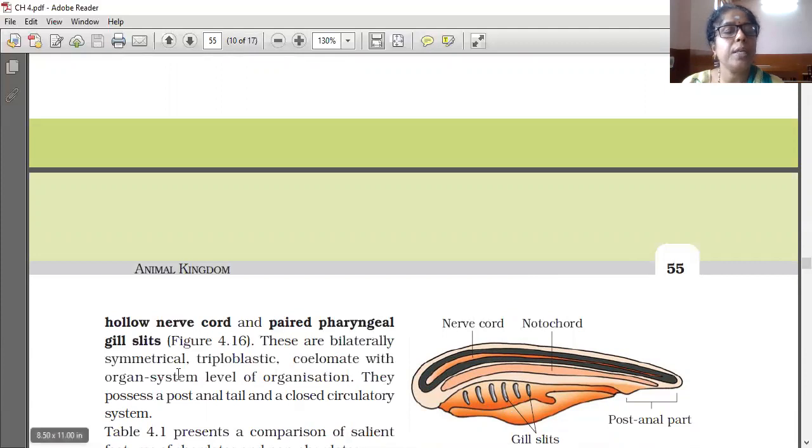This is the notochord, and this is the dorsal hollow nerve cord. These are bilaterally symmetrical, triploblastic, coelomate with organ system level of organization.